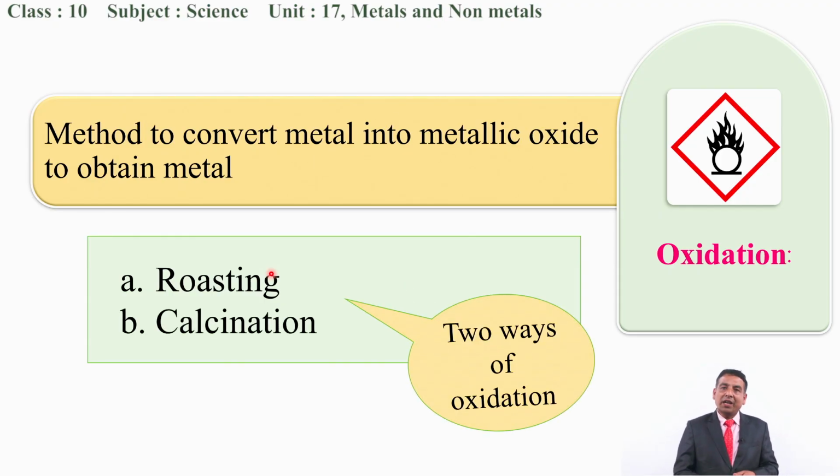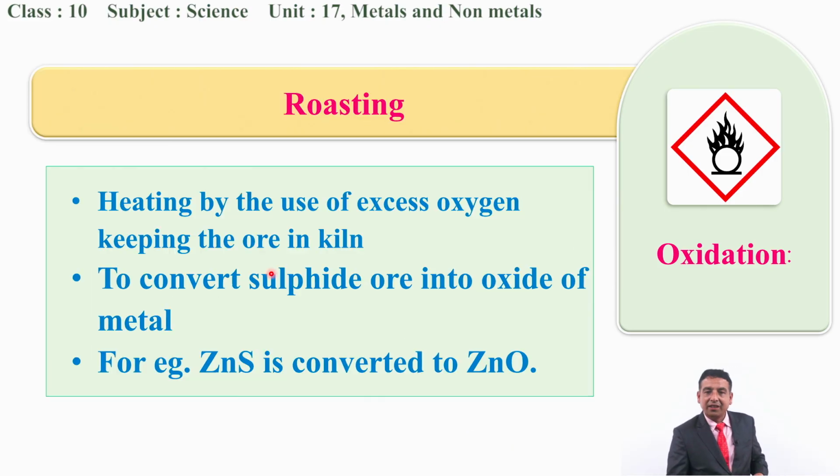We need to discuss what is roasting, in which condition we need to use the roasting process, as well as in which condition we need to follow calcination. According to the impurities present in the ores, we need to follow either roasting or calcination. The terms will be defined first, then at which condition roasting is followed, as well as at which condition calcination is followed, we will be discussing in detail in the next slide.